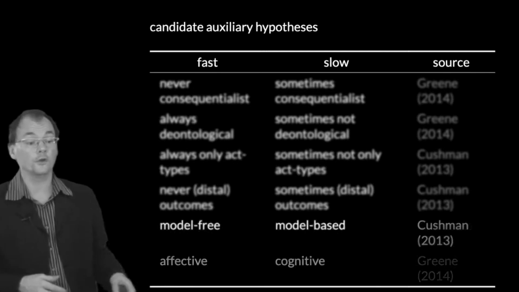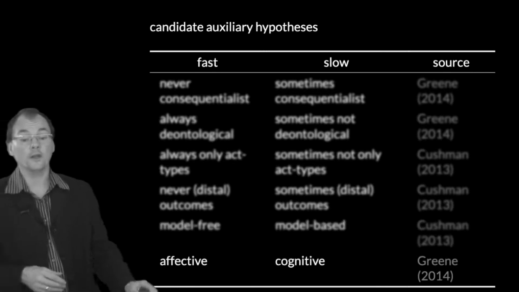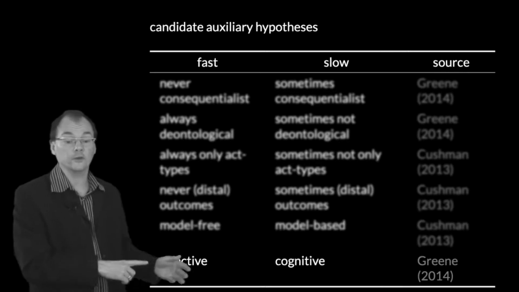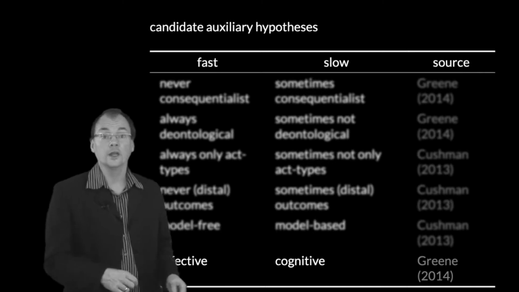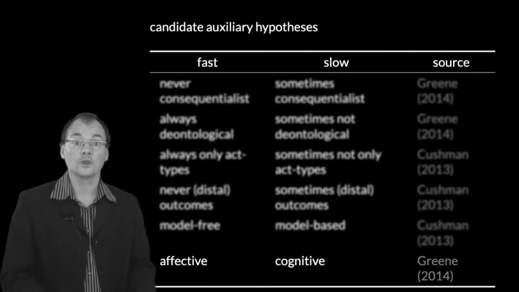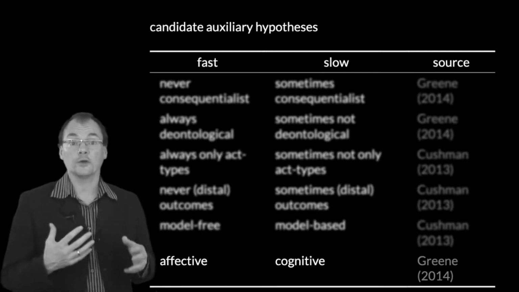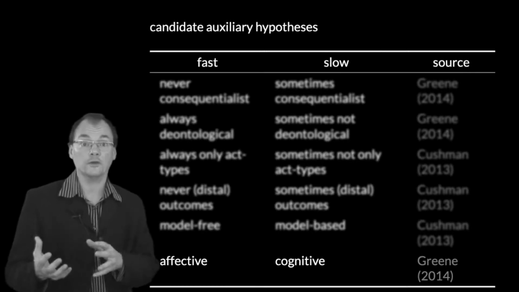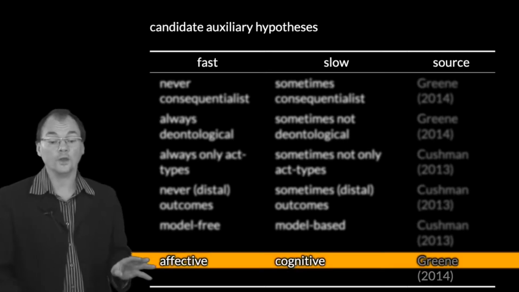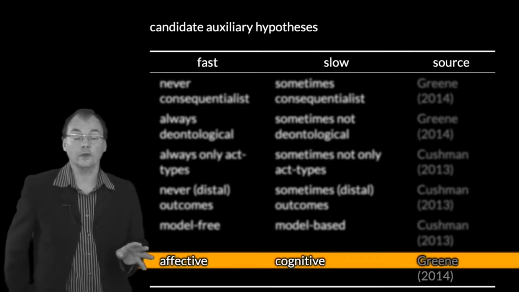So those two hypotheses are linked. And then finally, there is also the hypothesis that the fast process is an effective process and the slow process is a cognitive process. And indeed, in the last quote from Green that we have just seen in this section, Green characterises the processes like that, just in passing: fast effective, slow cognitive. Now just here I think we should definitely balk at this.